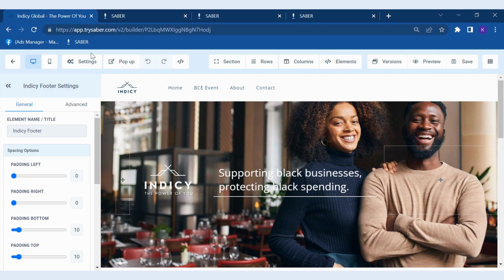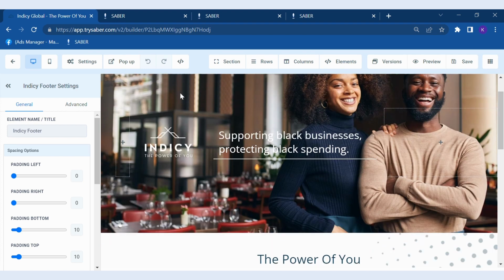So the first thing I want to show you is how SABER can help you build your presence. It has everything you need to manage your online presence and increase your credibility. First of all, I want to show you our website builder. You can build your website.